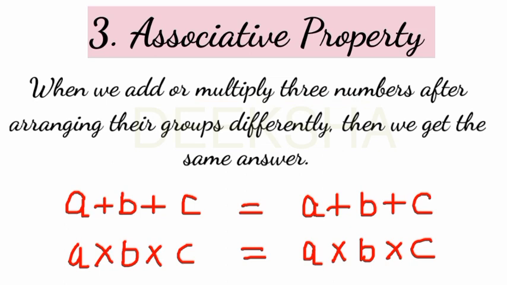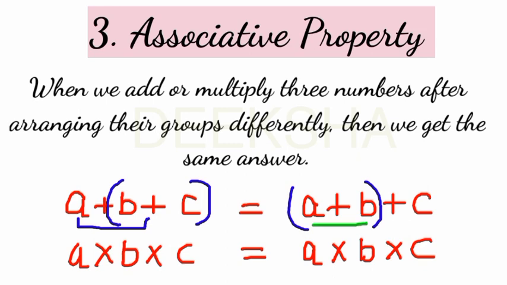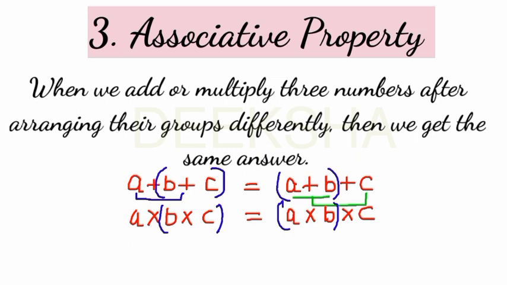Here we are adding A plus B plus C. In the first case, you are grouping B and C. So firstly you will add B and C, then in the resultant you will add A. In the next case, you are grouping A and B. So firstly you will add A and B and then you will add C. But in both the cases, you will get the same answer.